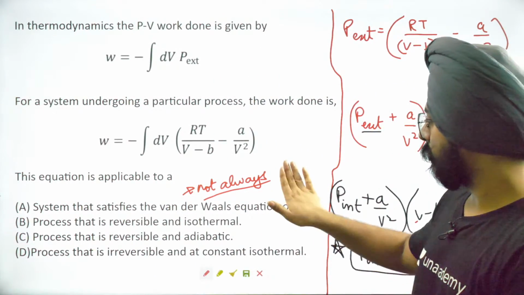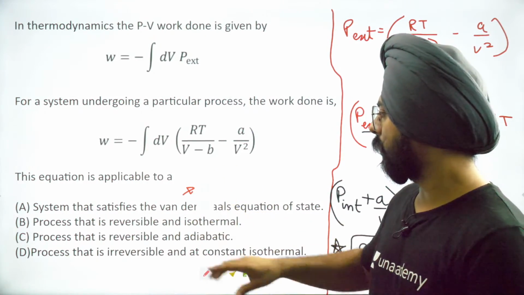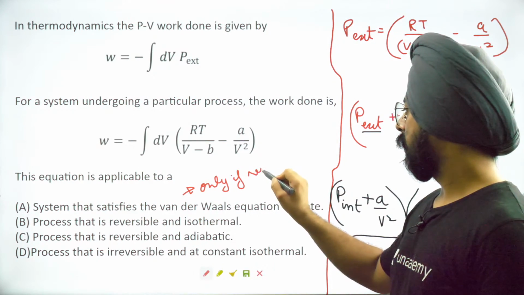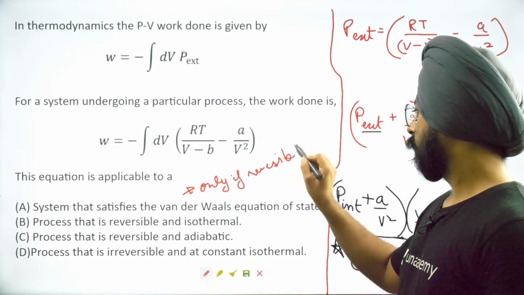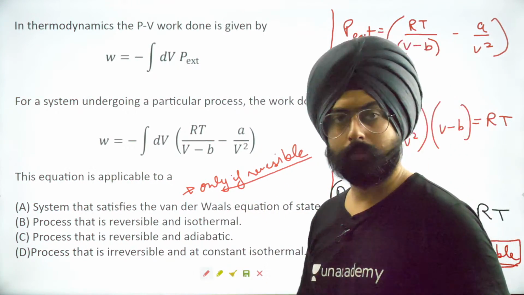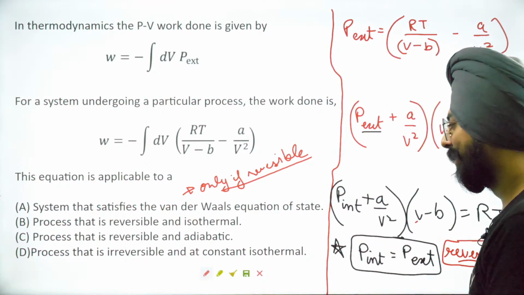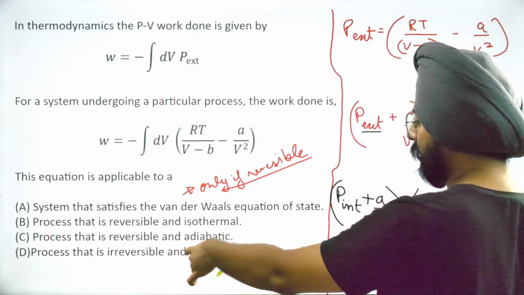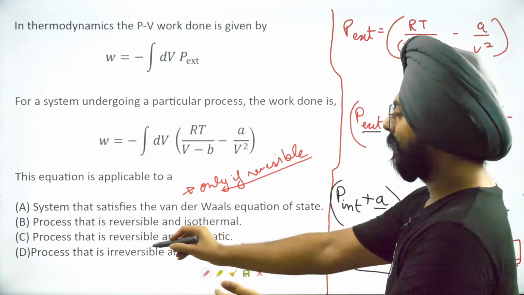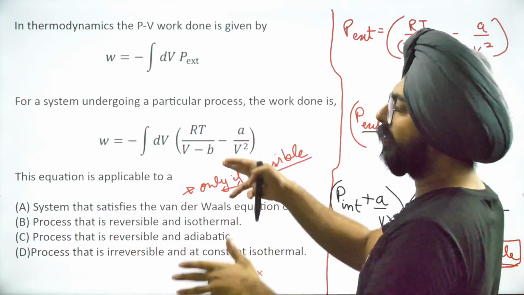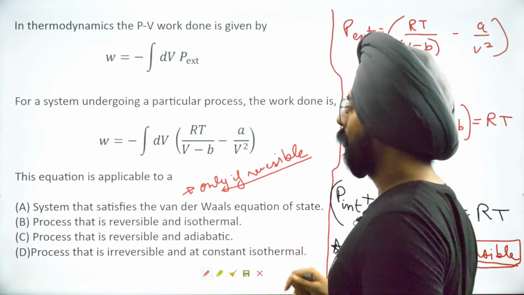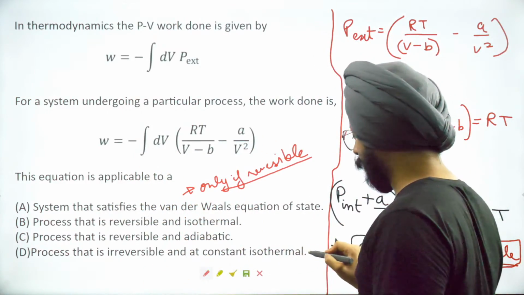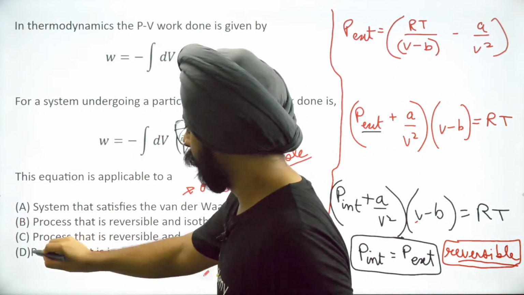Here I will write, only if reversible. Okay, fine. Now the option D says process that is irreversible and at constant temperature, isothermal. In an irreversible process, you can't replace P internal with P external. So to write this equation for an irreversible process is pointless. It doesn't make any sense. So D cannot be correct.